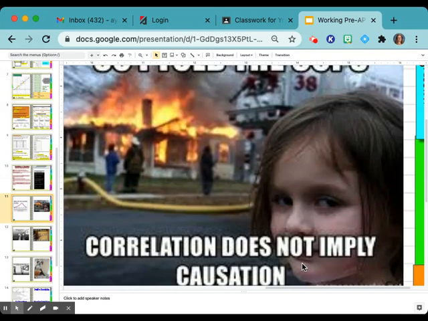So she's got evil eyes, right? And she told the cops, correlation doesn't imply causation. What does that mean? Why did she tell them that? Because she knew it, because correlation doesn't mean effect, she did it. Yeah. But what do her eyes tell us? Her little smirk. I thought that was really cute.